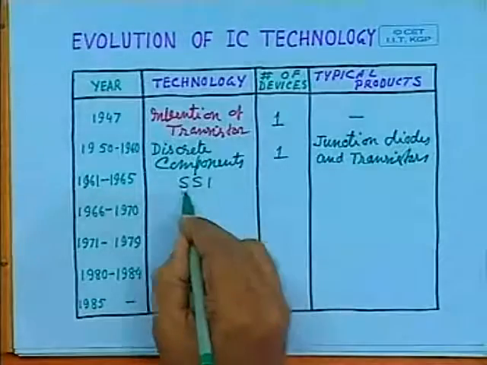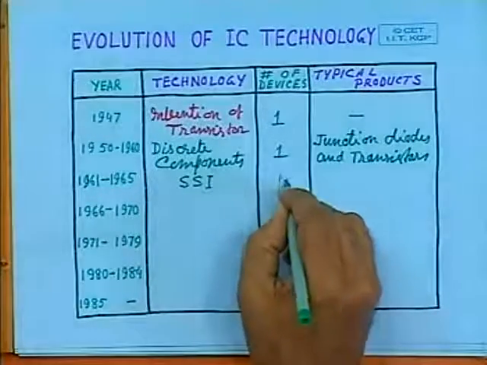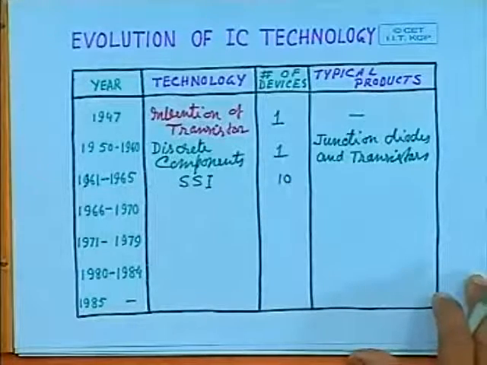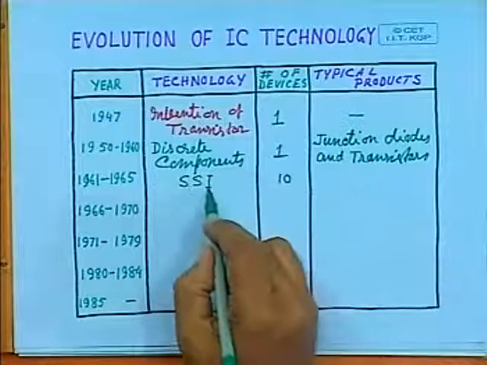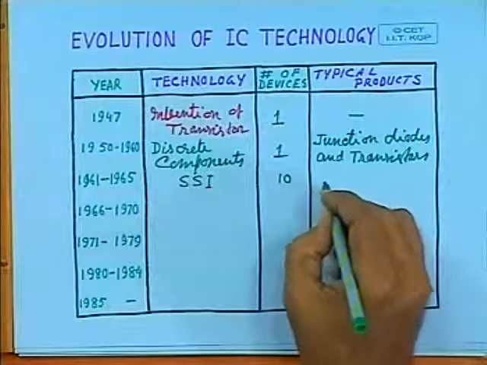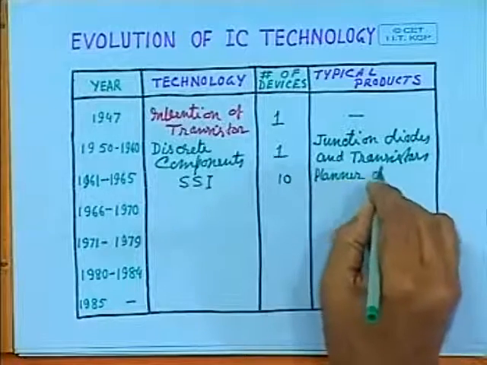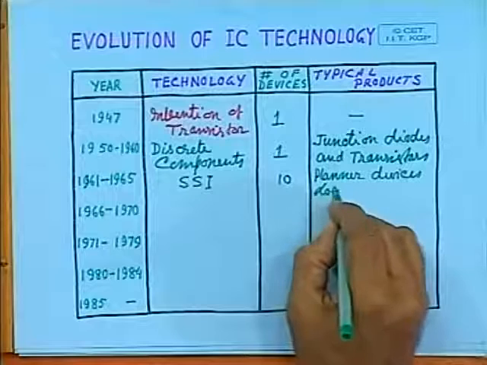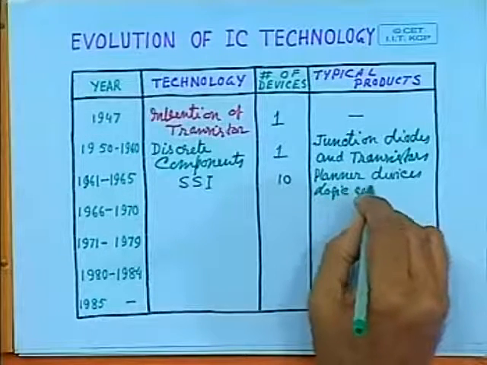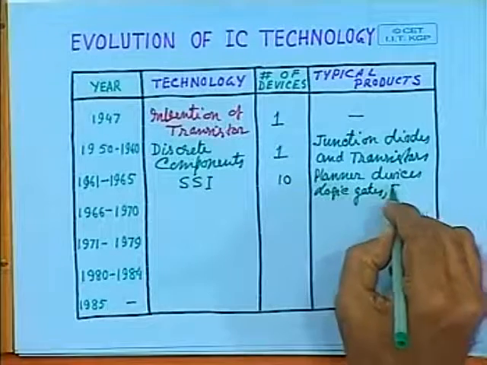SSI stands for small scale integration, having about 10 transistors per IC, and typical products based on this SSI technology are planar devices, logic gates.